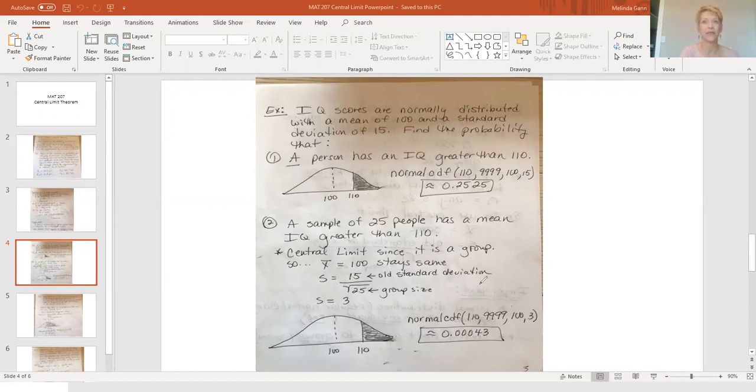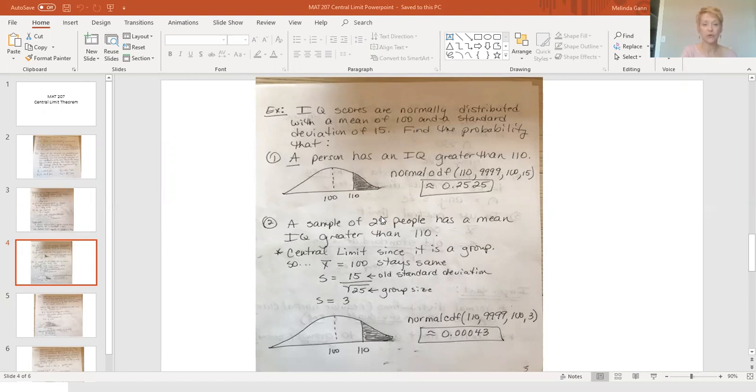That would basically mean I grabbed a bunch of people with high IQs, and in a random sample you'd expect some of them to be below. That's why it's less than 1%. In your book, something is unusual if its probability is less than 0.05, and that number is way less than 0.05. So the only difference when working central limit is that you have to change the standard deviation.